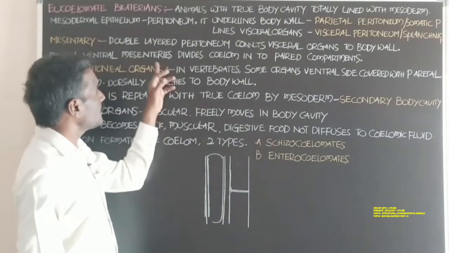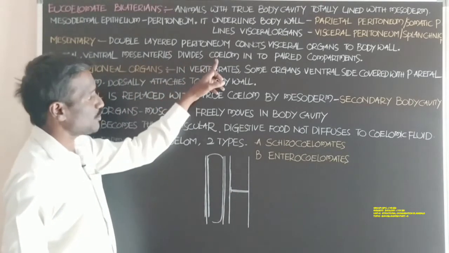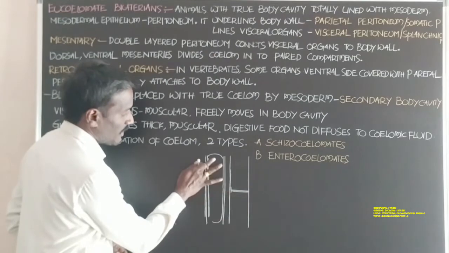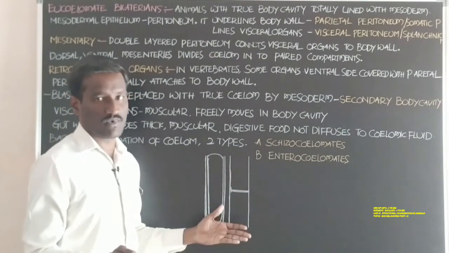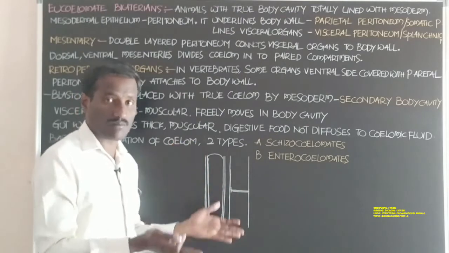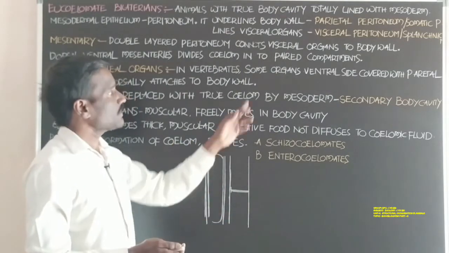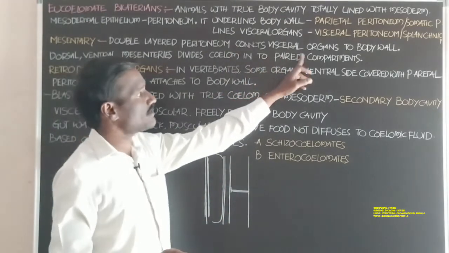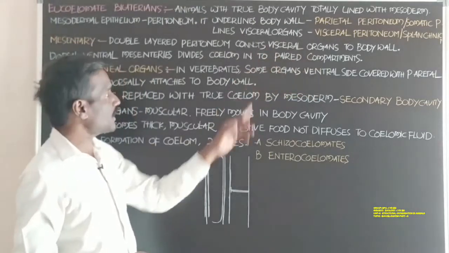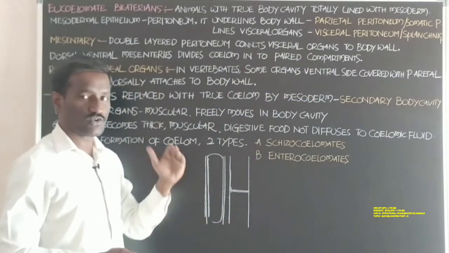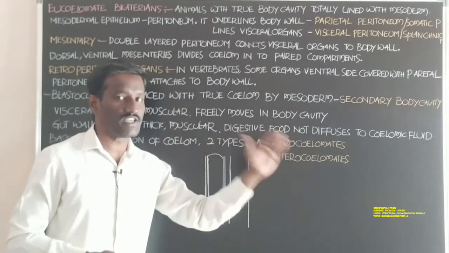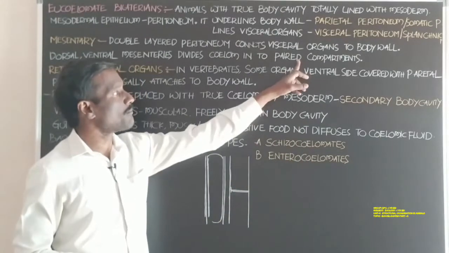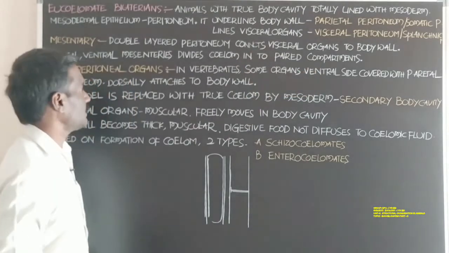That divides the entire coelom into room-like chambers. These are called paired compartments. Dorsal mesenteries and ventral mesenteries divide the coelom into paired compartments.